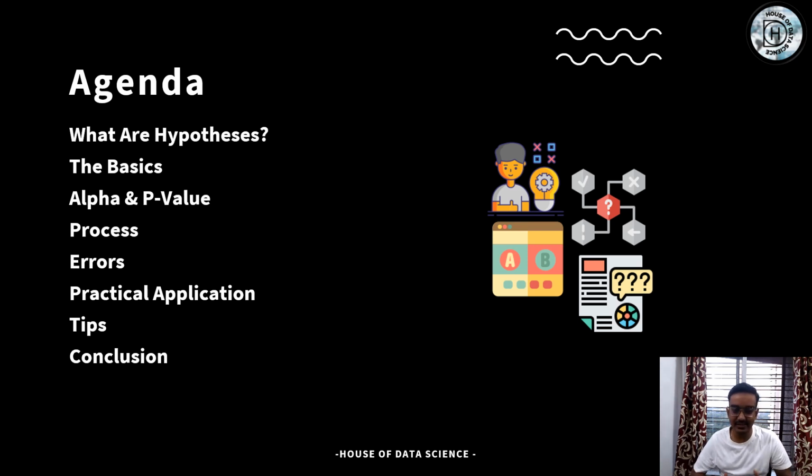Then we will learn the basics of hypothesis: what is alpha, p-value, what is the process of hypothesis testing, what kind of error can be made in hypothesis testing, and then practical application, because the beauty of data science is that you learn every theory concept, you use it practically, and then the tips and conclusions for the same.